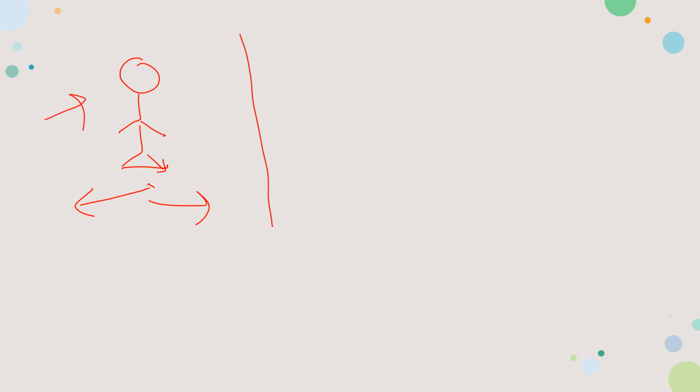When you kick a ball or throw a ball at a wall, what happens? The ball comes backward. After hitting the wall, it comes backward because the wall also exerts the same amount of force on the ball as the ball exerts on the wall. So here, for every action there is an equal and opposite reaction. This is Newton's third law of motion.